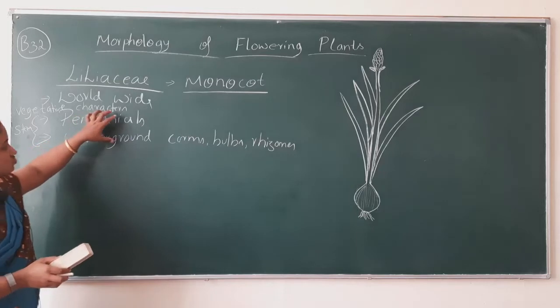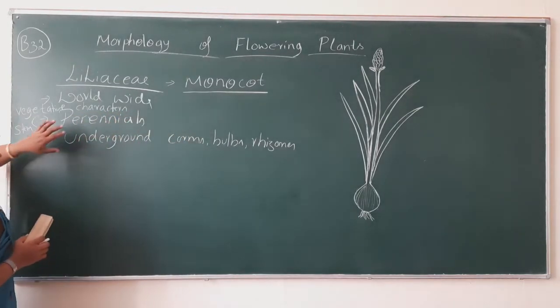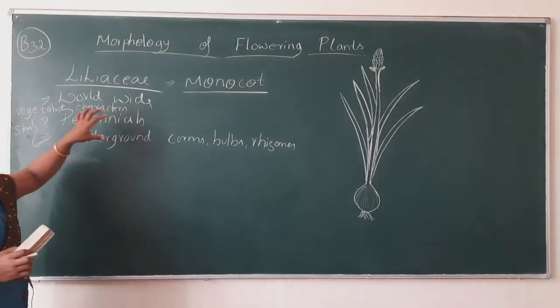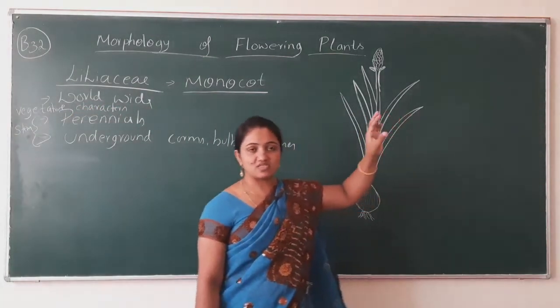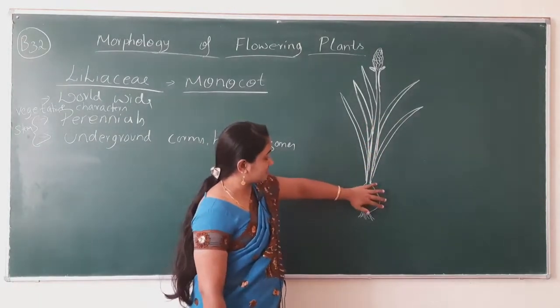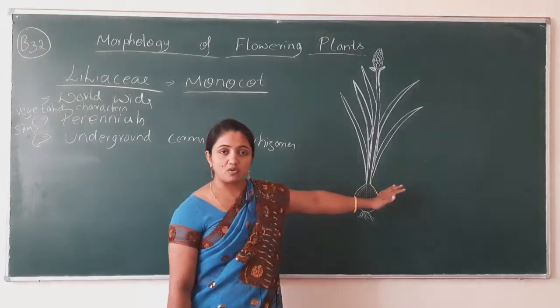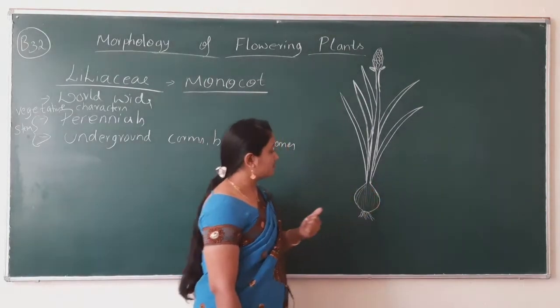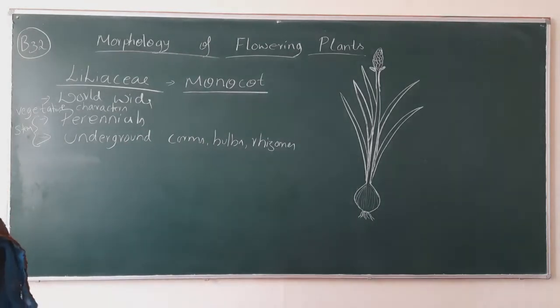The stem lives in all the seasons, and it has underground corm-like stem, or bulb-form stem, or rhizomes.